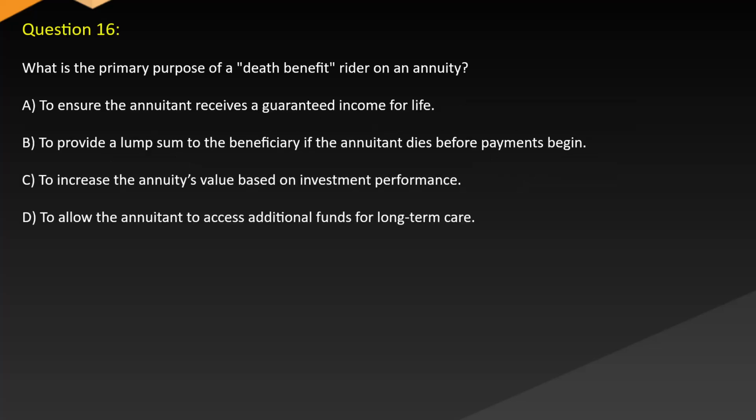Question 16. What is the primary purpose of a death benefit rider on an annuity? A. To ensure the annuitant receives a guaranteed income for life. B. To provide a lump sum to the beneficiary if the annuitant dies before payments begin. C. To increase the annuity's value based on investment performance. D. To allow the annuitant to access additional funds for long-term care.